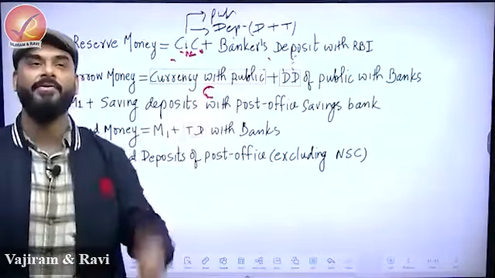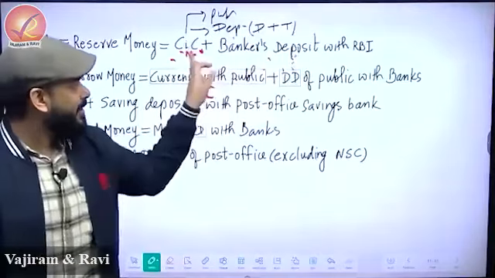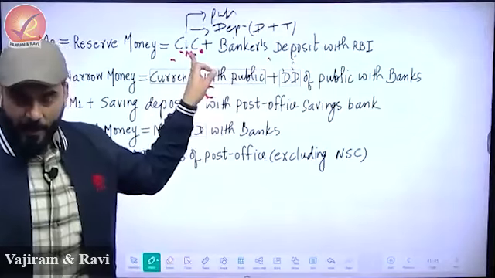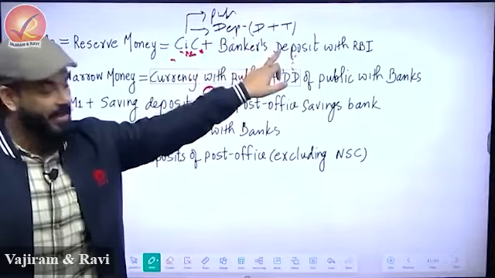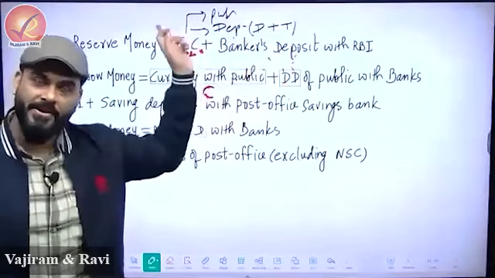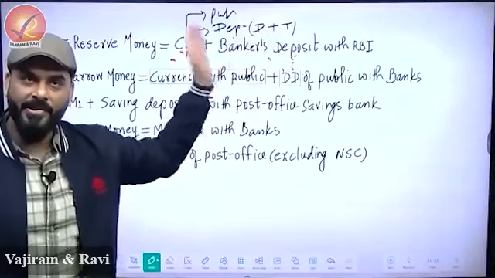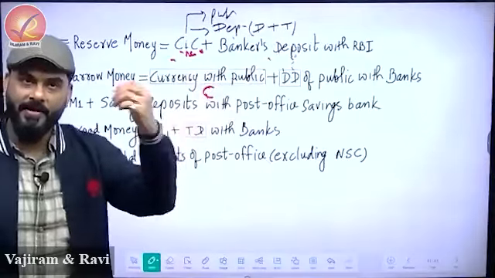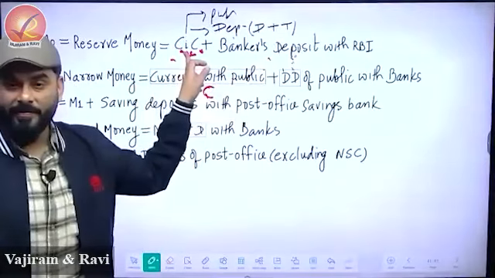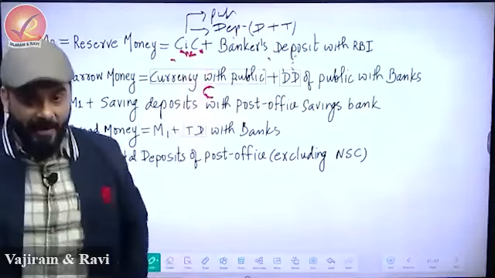There is no other money left. Either the money is here in the hand of public, or in the bank in the form of demand deposit and time deposit, or it is in the form of required reserve plus reverse repo, or whatever deposits banks do with RBI. There is nothing else. All the companies like Infosys, Tata's, they are included here in the form of public only. Remember, retail investors, public.